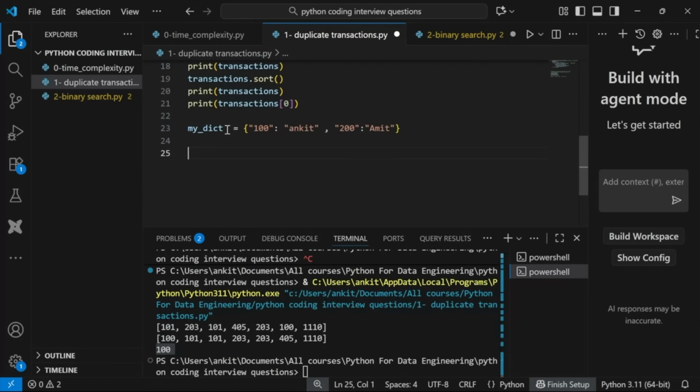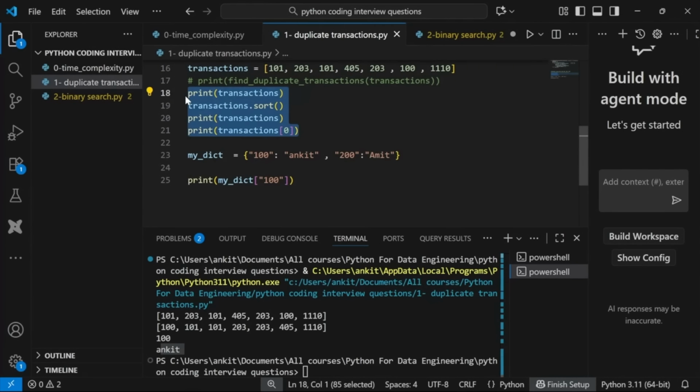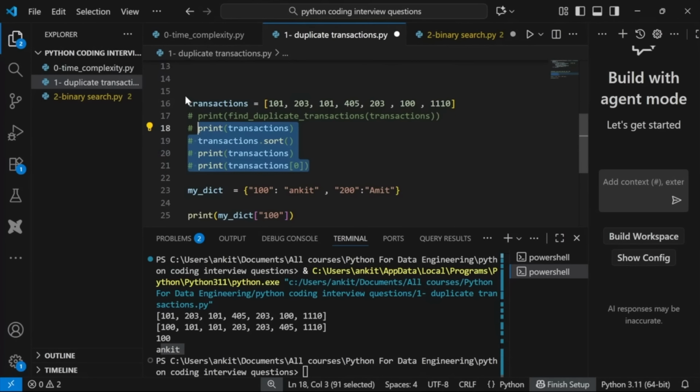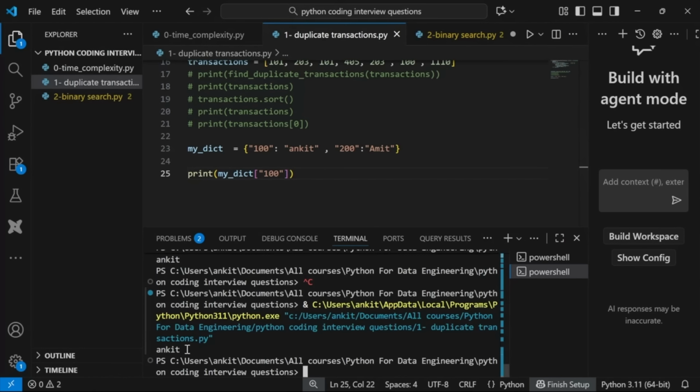Now when I do a lookup on a dictionary, let's say I want the name of ID 100. So I will say print my dictionary, and I will pass 100. Let's run this. It is giving me Ankit. Let me comment out everything else and run this again. So if you see, I am getting Ankit.